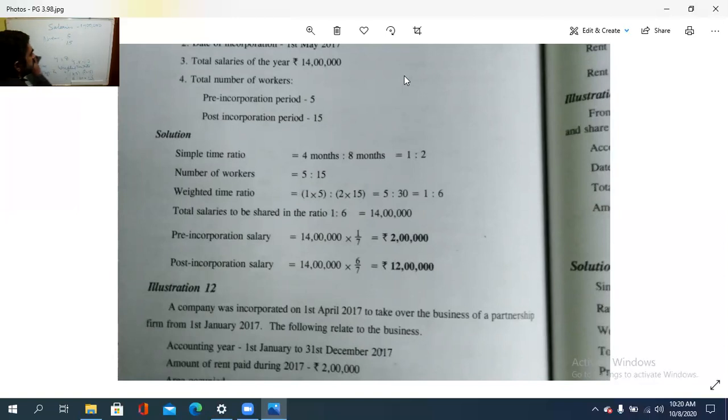Total salaries to be worked out in the ratio 1/7 and 6/7.